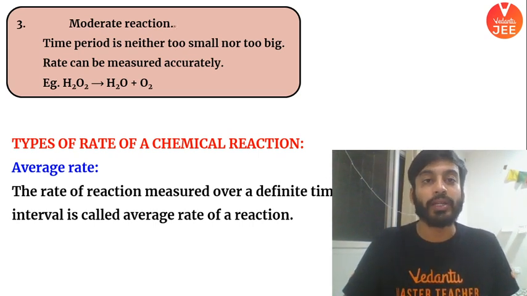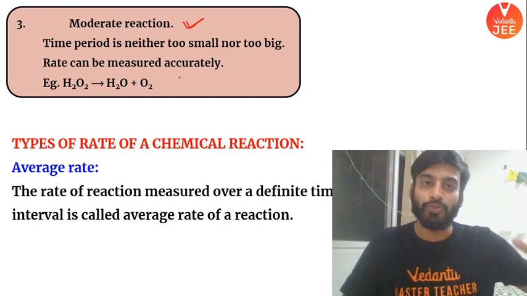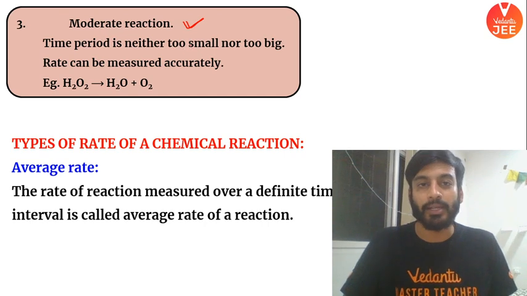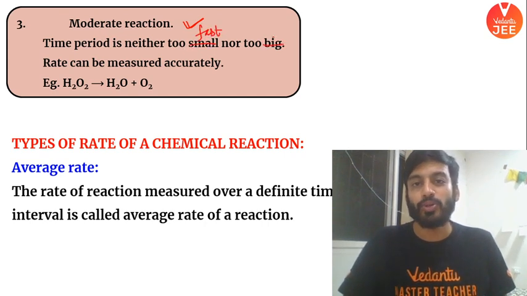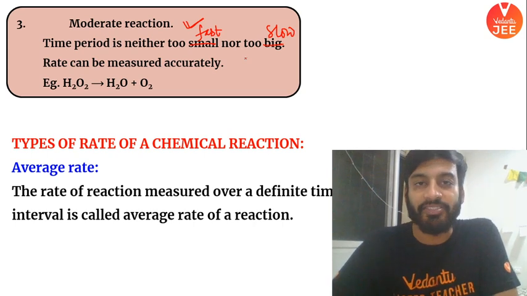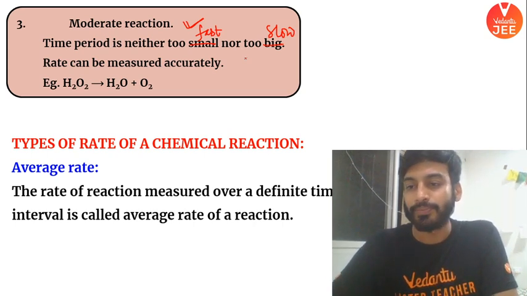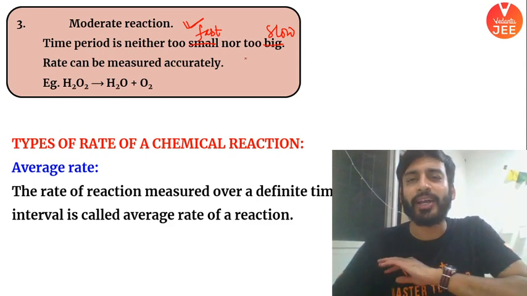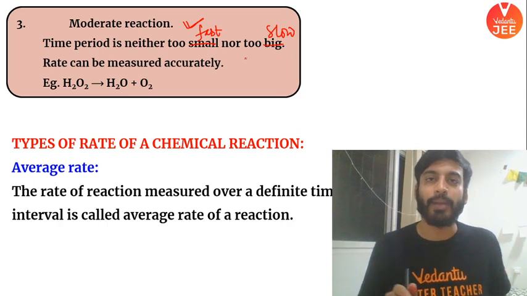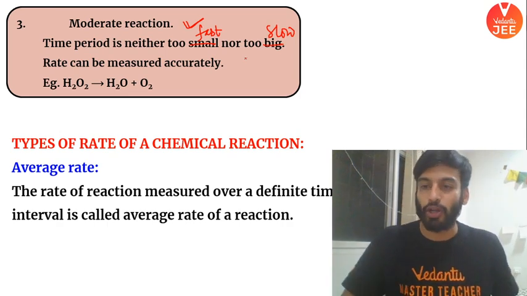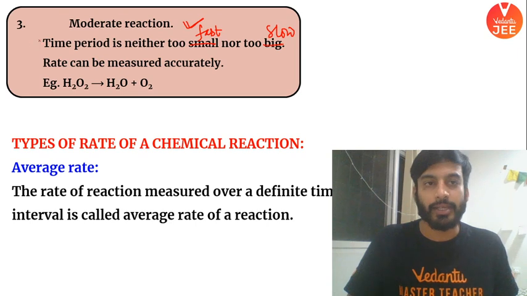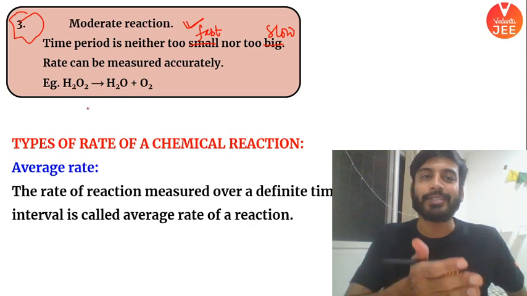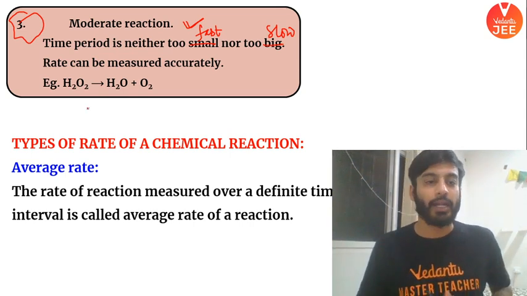Which is called moderate reaction. These reactions are neither too fast nor too slow, right? On this kind of reaction we can apply our kinetics, okay? So all the kinetic reactions, wherever we are applying kinetics, are moderate reactions. For example, decomposition of H2O2 is an example of a moderate reaction, okay?